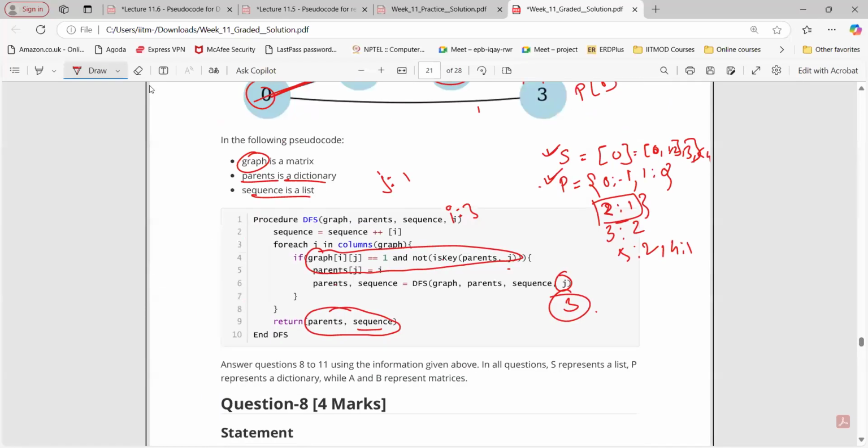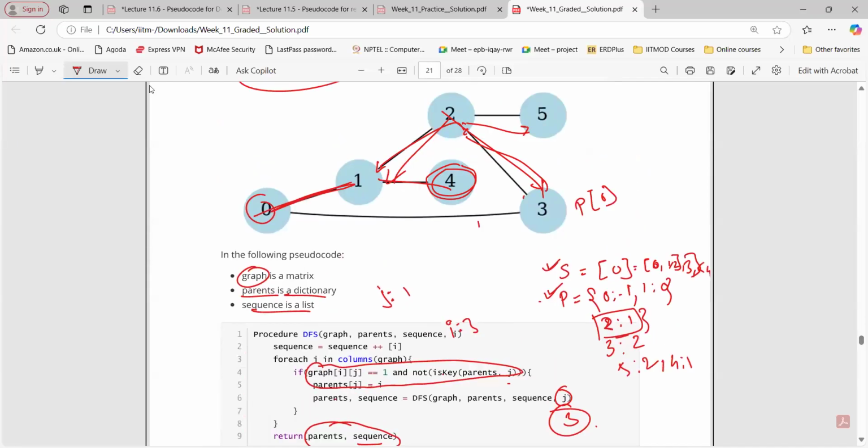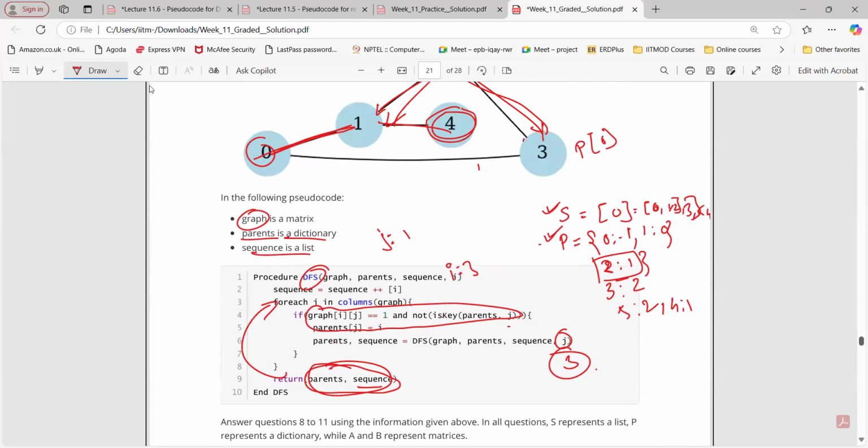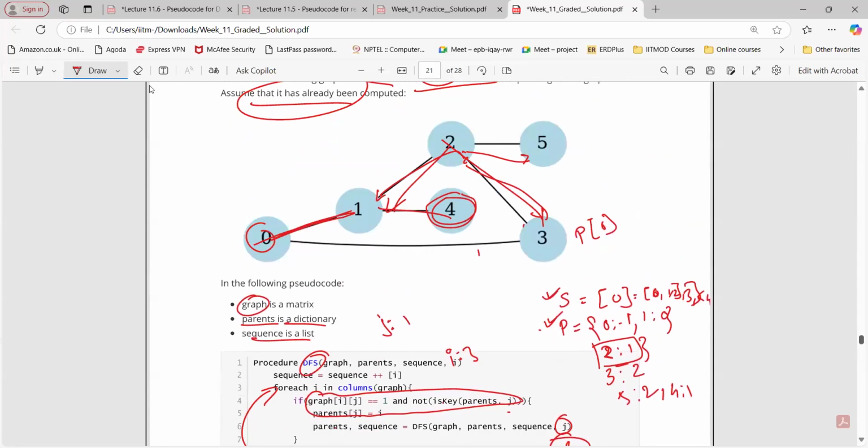So see, we have not stopped it. We know what this procedure is doing. That's why we have directly gone to the conclusion because of the DFS. The same is applying here, right? But if you see for the previous iteration, when the value was j equals to 3, we stopped there. But if we continue, the value of j will change to 4 and 5.